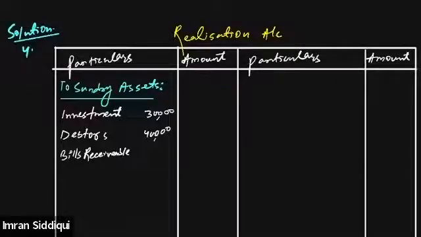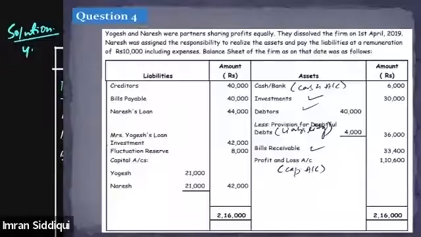Bills receivable is 33,400. Okay, so this is it from the asset side. We are not required to transfer anything else from the asset side, right? Investment, debtors, and bills receivable done.